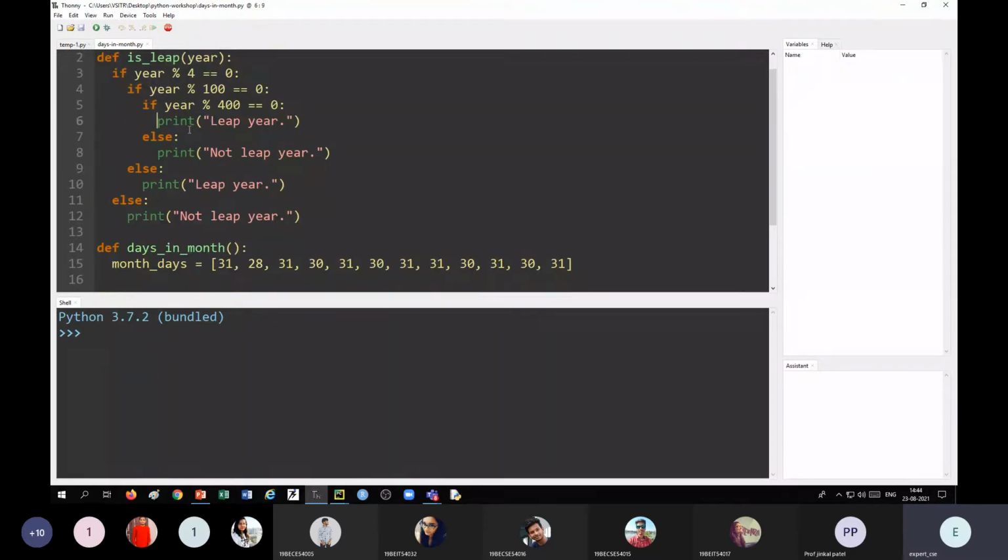So first of all, instead of printing this, we have to return true if it is a leap year. So I will write return true if it is a leap year. I will copy this here. If it is not a leap year, we will return false.